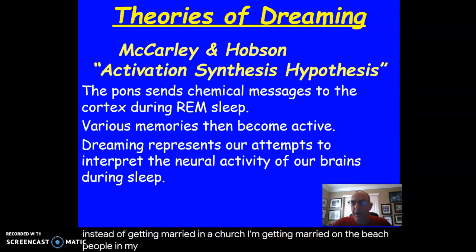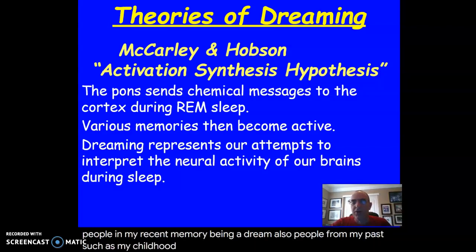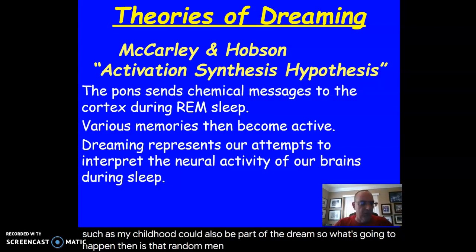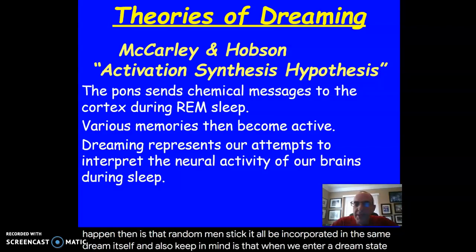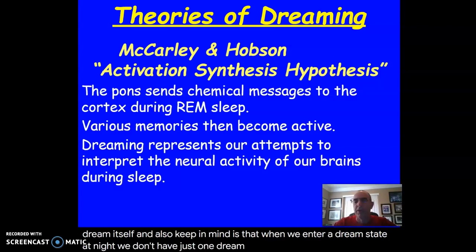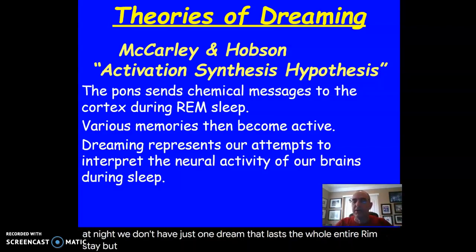People in my recent memory would be in the dream. Also, people from my past, such as my childhood, could also be part of the dream. So random memories, some recent, some from the distant past, can all be incorporated in the same dream itself. Also keep in mind that when we enter a dream state at night, we don't have just one dream that lasts the whole entire REM state, but several dreams.